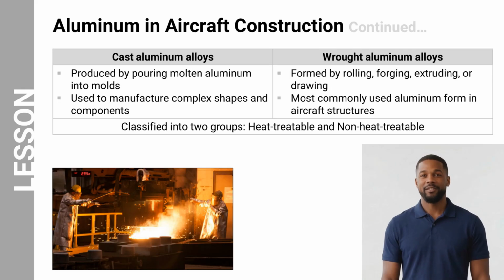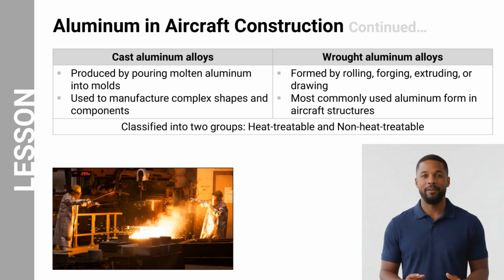Now let us compare the two major forms of aluminum used in aircraft construction: cast aluminum and wrought aluminum. Cast aluminum alloys are produced by pouring molten aluminum into molds. This process allows manufacturers to produce complex shapes and components that would be difficult to create through other manufacturing methods.